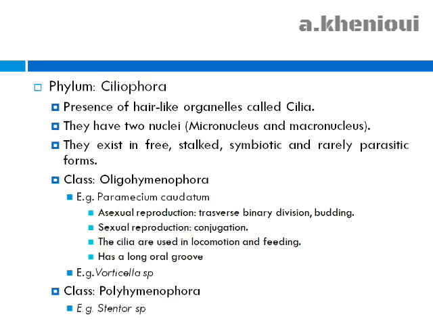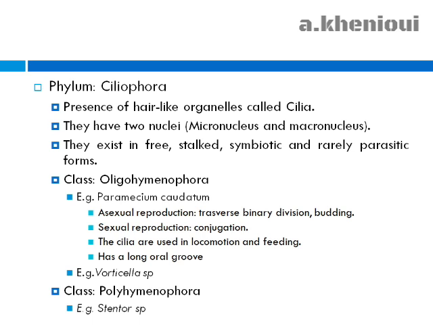The phylum Ciliophora is characterized by the presence of hair-like organelles called cilia. They have two nuclei, micronucleus and macronucleus. They exist in free, stalked, symbiotic, and rarely parasitic forms. Class Oligohymenophora, for example, Paramecium caudatum,